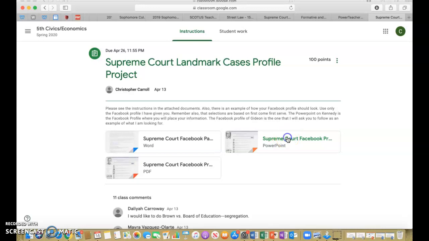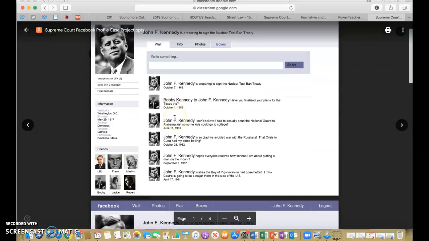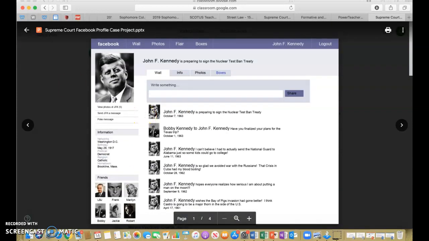So here is the Facebook profile. You'll open this up and you'll be able to type right into it and have it set up. So that's already done. You just got to fill in the blanks.